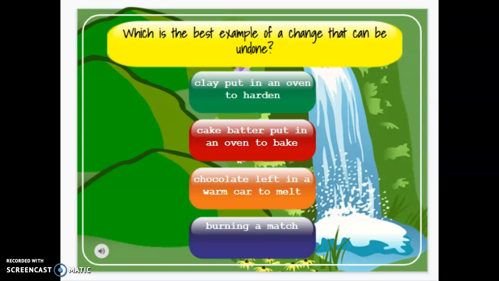What's the best example of a change that cannot be undone? If you can't undo it, it is a chemical change. Clay put into an oven, that cannot be undone. Clay put into an oven is a chemical change, so that can't be undone. Cake batter cannot be undone, and burning a match cannot be undone.